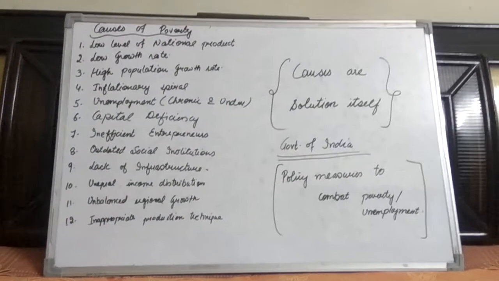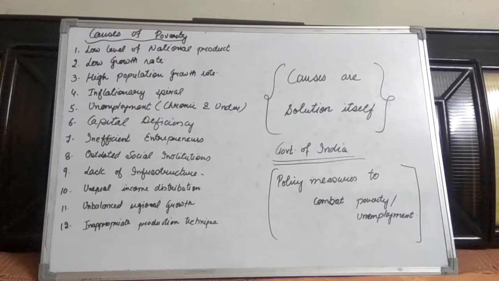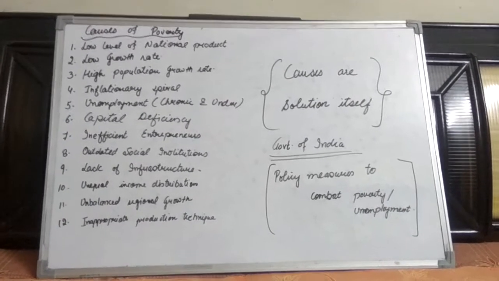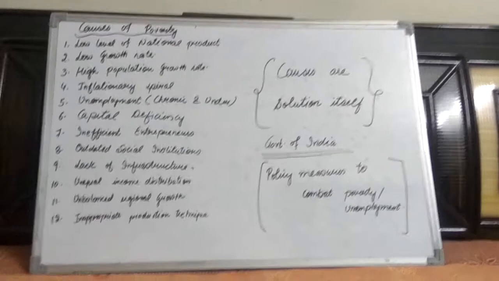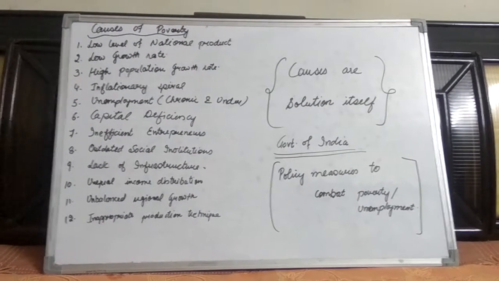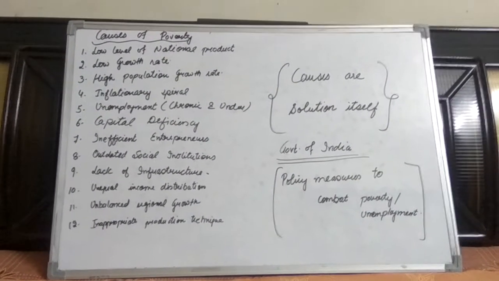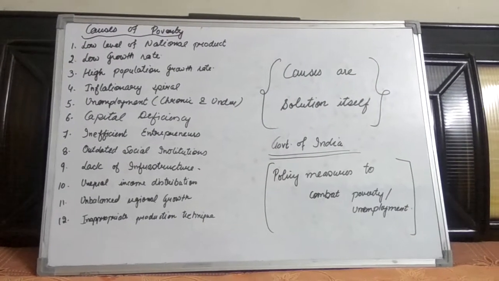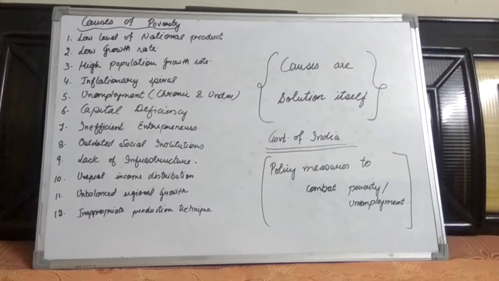As a result, the people belong to the low standard of living. They become unable to meet the expenses of their family regarding education, health, and even to meet the two square meals. So, inflationary spiral is one of the basic causes of poverty.